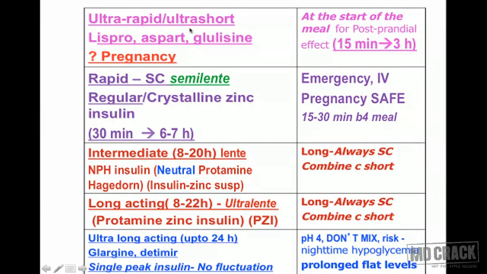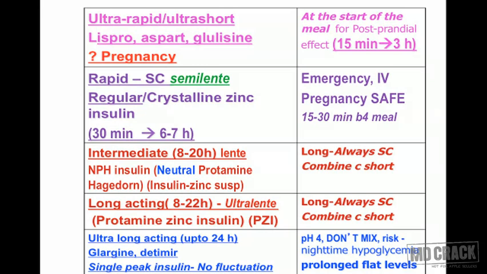Ultra rapid acting or ultra short acting insulins are insulin Lispro, Aspart and Glulisine. They are given at the start of the meal to control postprandial hyperglycemia, and they begin their action in 15 minutes and the action gets over by 3 hours. The speciality of these insulins is that they are not suitable to be given in pregnancy. So please remember, ultra rapid, ultra short acting insulins are not used in pregnancy.